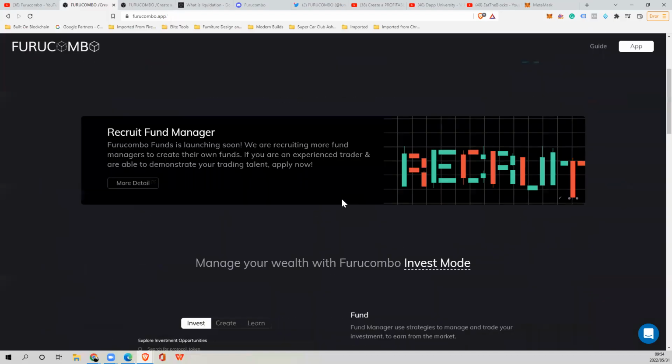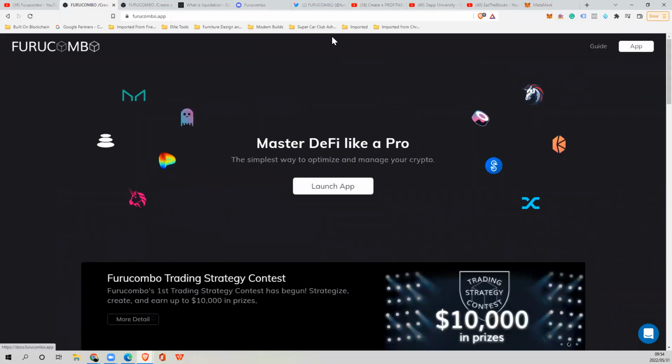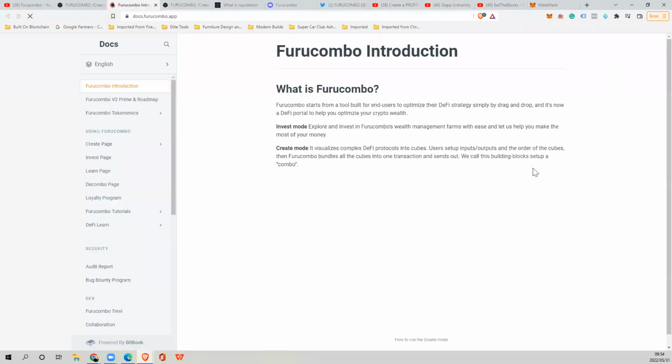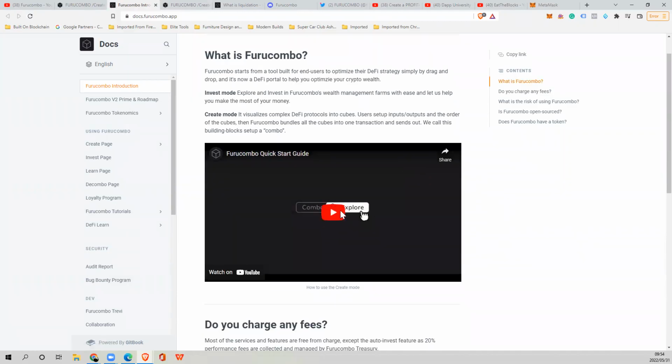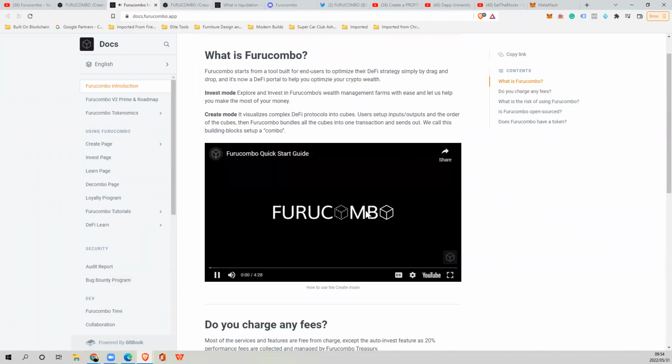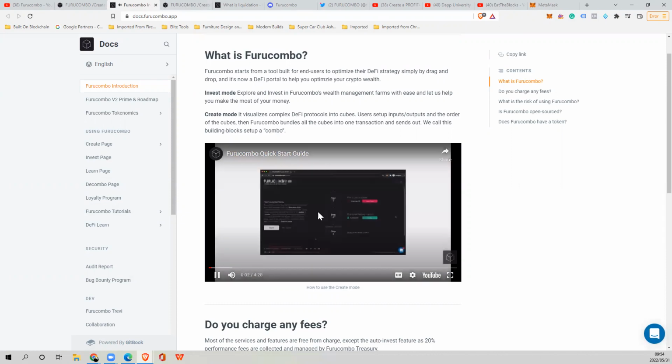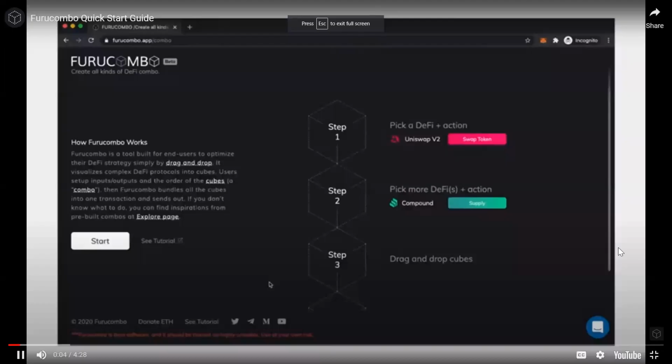So we're on the website, and now you can click, so furycombo.app is what you're going to visit. You can then click on the guide. The guide is going to show you what you need in order to get set up, how everything works. Watching these videos is going to be essential to understanding how Fury Combo, the tool, works. Built for end users to optimize their DeFi strategy. Let's walk through all the basics you need.